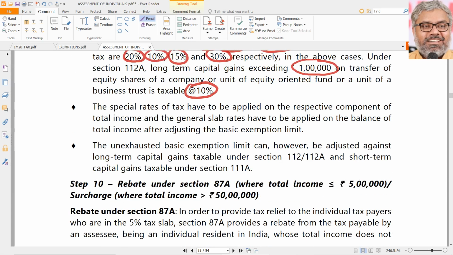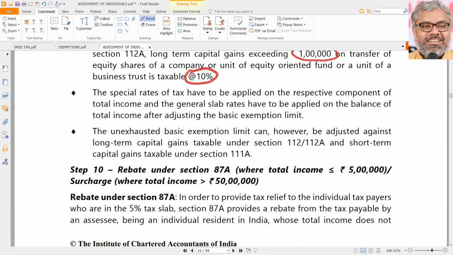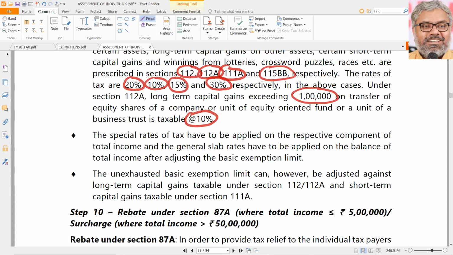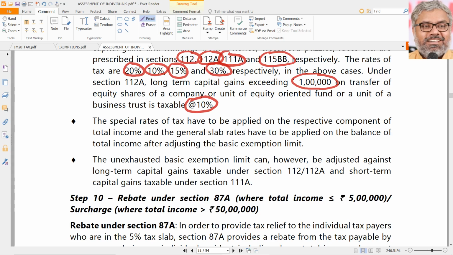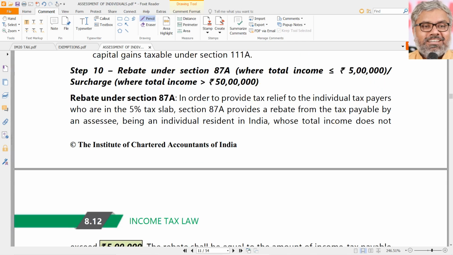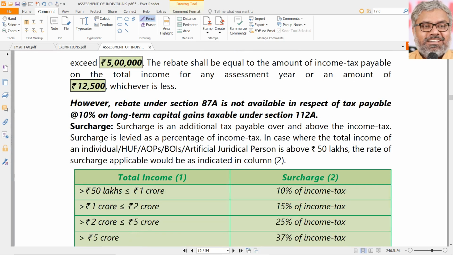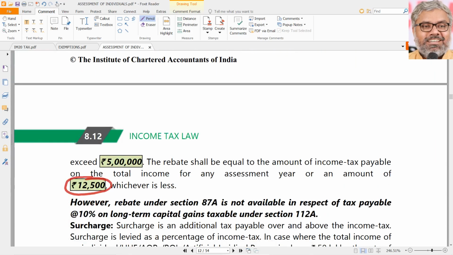But all other incomes are definitely taxable using slab rates. These special rates of tax have to be applied on the amounts which are specifically mentioned in the Income Tax Act. That is the point to be noted while computing the tax liability. Okay, after you calculate the base tax, there is a possibility of rebate under Section 87A, or there could be surcharge depending upon the income of the SSE. If the SSE's total income does not exceed 5 lakhs, then a maximum rebate of 12,500 is available. We know this already. If the SSE's income exceeds 5 lakhs, there is no rebate.